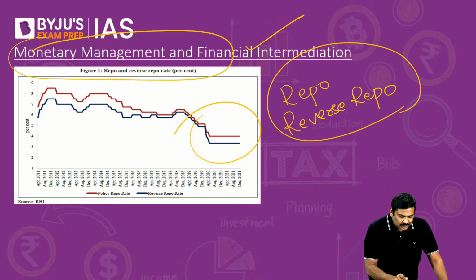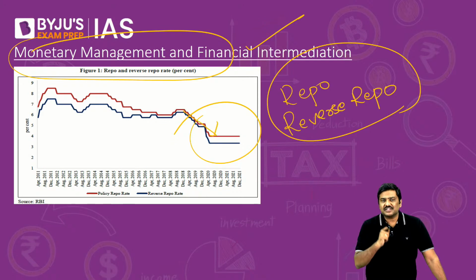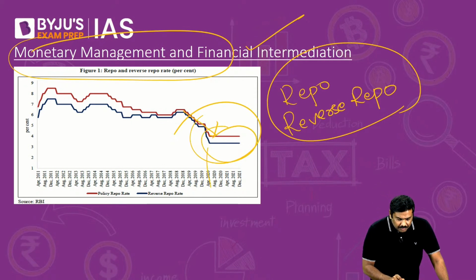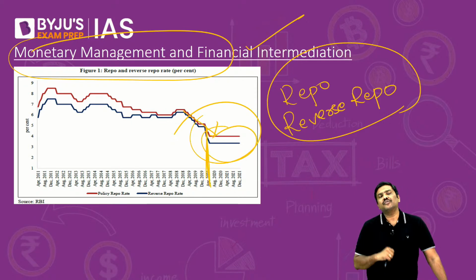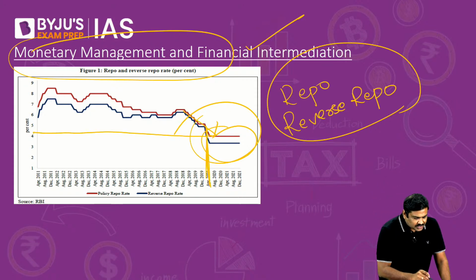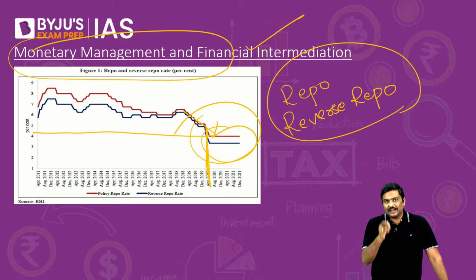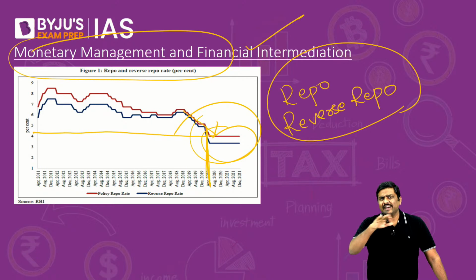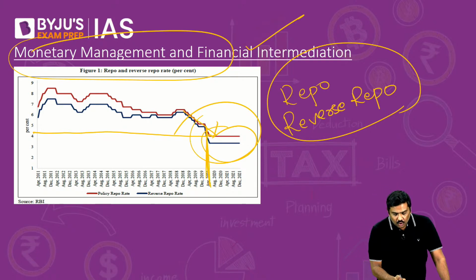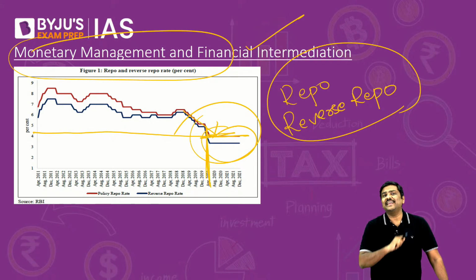RBI has kept on reducing the repo as well as the reverse repo, both of them. And what you can see is basically from the mid 2020, both repo as well as the reverse repo are at the lowest rate in the last one decade. Remember this. Whatever is the rate today, it is at the lowest rate in the last one decade.